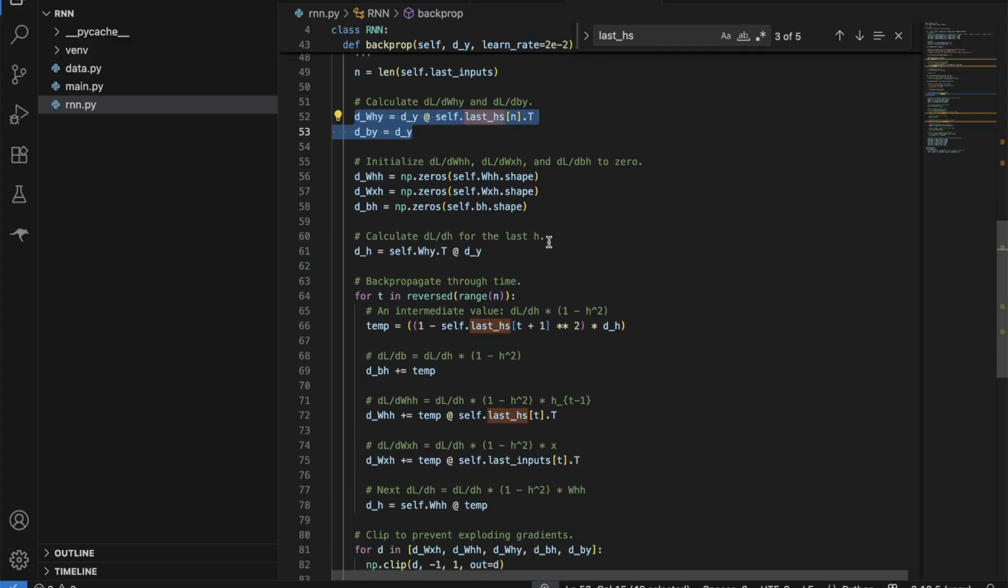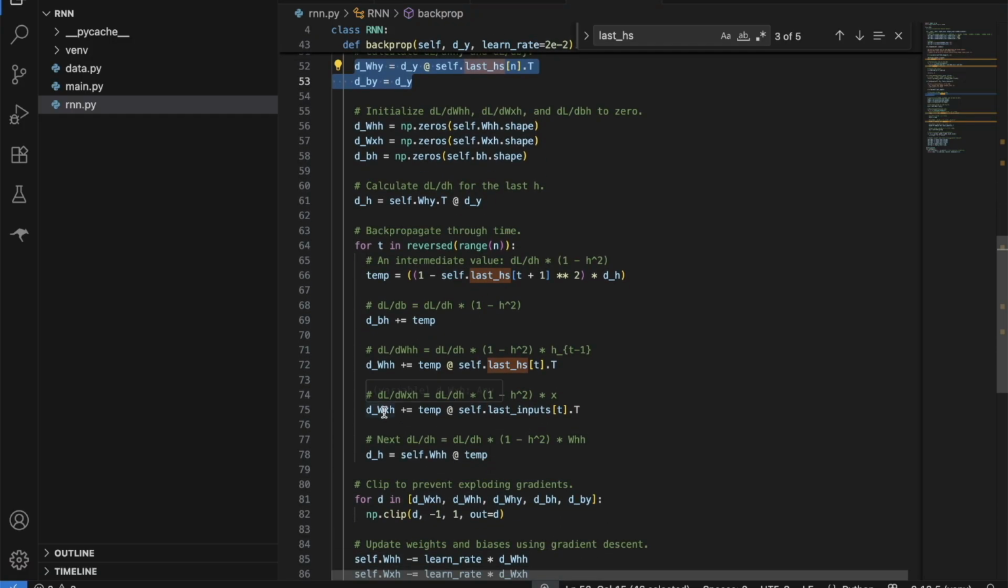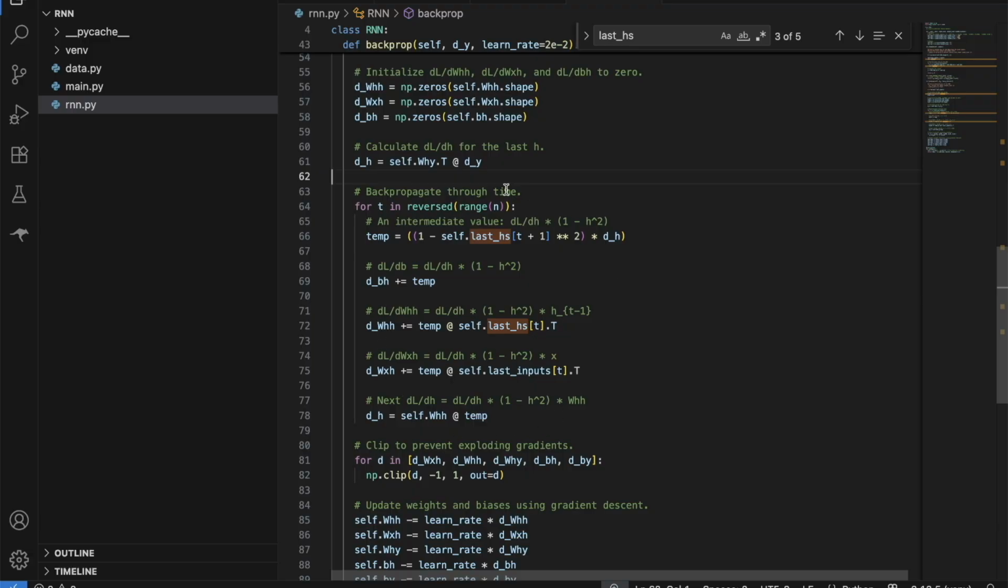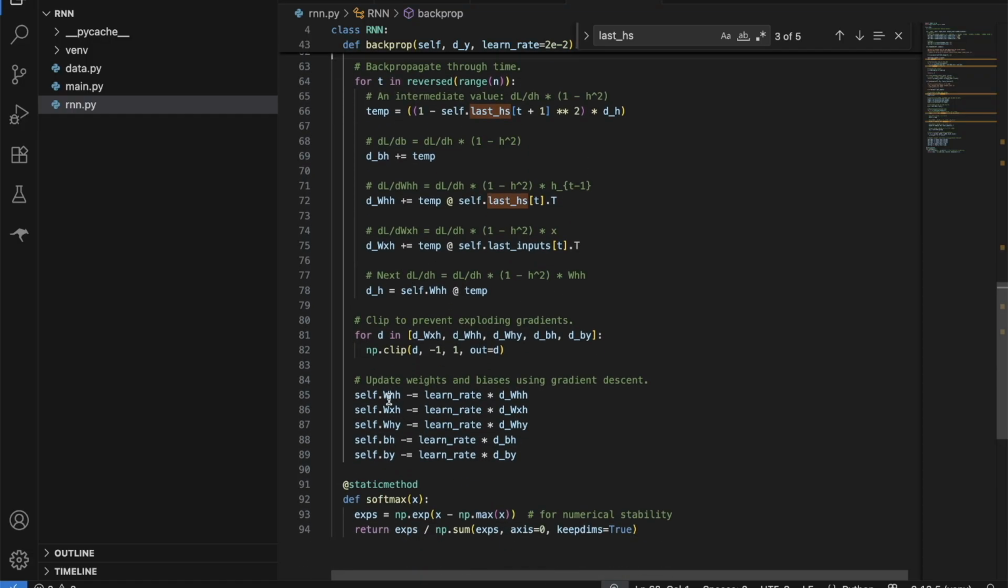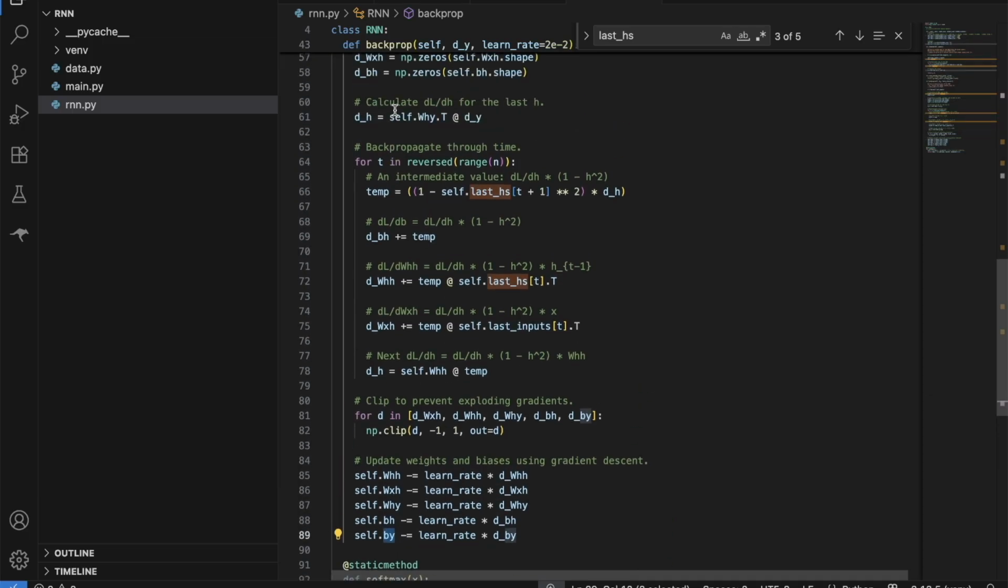And for the hidden weights as well as the hidden inputs, we are iterating in a loop. We are initializing them to 0 in the beginning, then we are iterating in a loop, and for each hidden layer we are calculating the same thing. And finally, we update our weights as well as biases based on the output we get from this code.